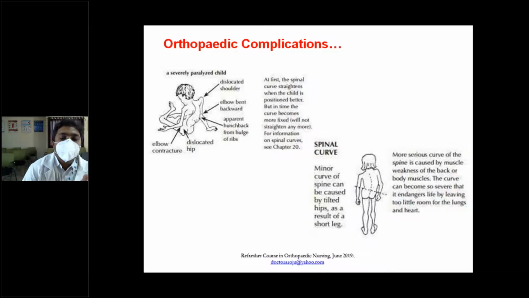So you can have scoliosis. A side to side bend is called lateral bending, and anterior posterior bending is kyphosis and lordosis. So you have rotation as well as lateral bending in scoliosis.